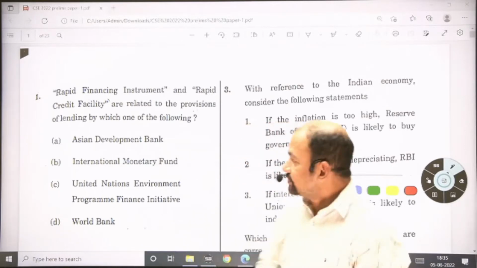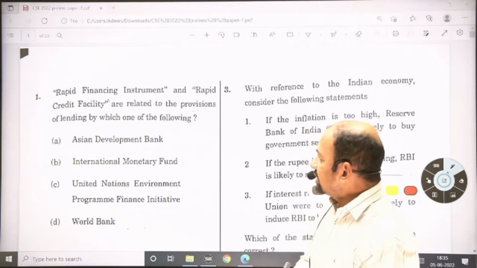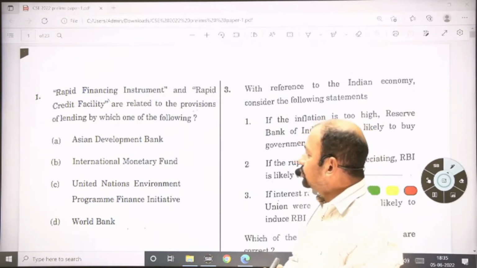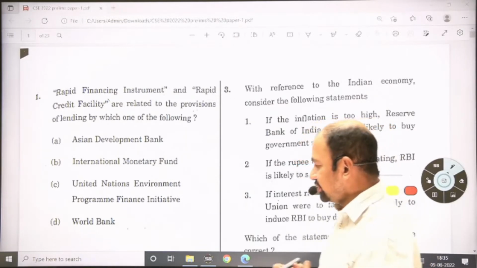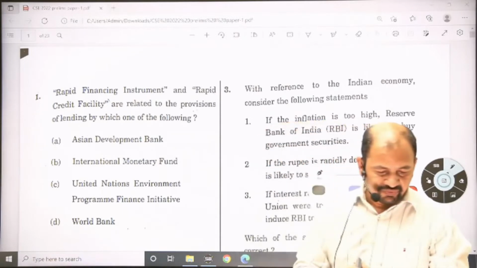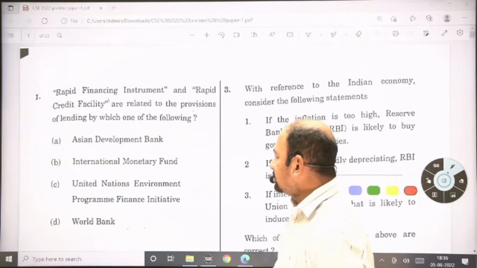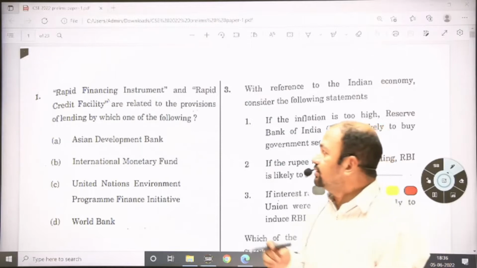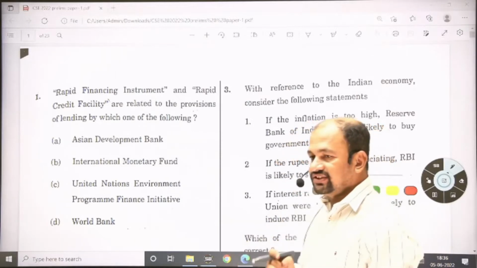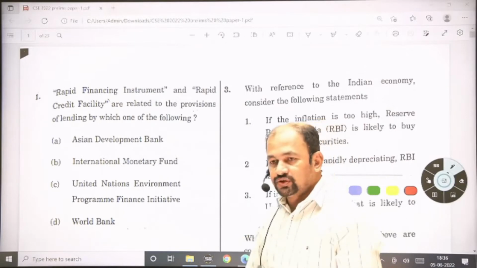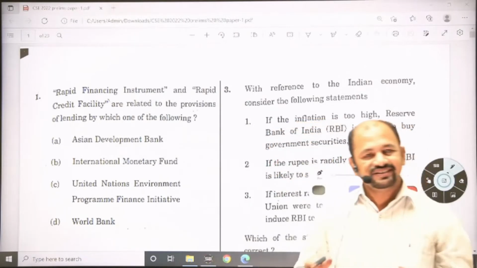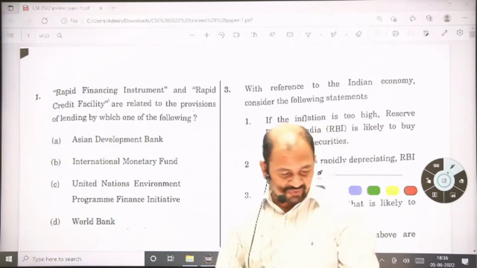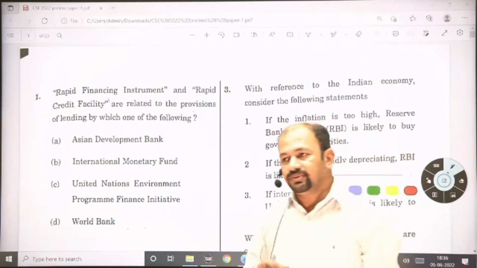So the first question: Rapid Financing Instrument and Rapid Credit Facility are related to the provisions of lending by which one of the following? This question is somewhat from your syllabus, but it majorly focuses on current affairs, because the Rapid Financing Instrument and Rapid Credit Facility are provided by the IMF to various countries. Some countries are facing crises, and one of the major functions of the IMF is helping member countries during a balance of payment crisis.